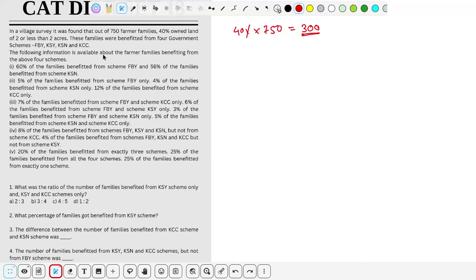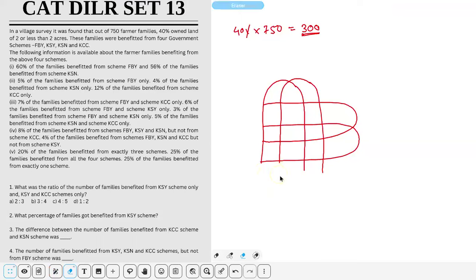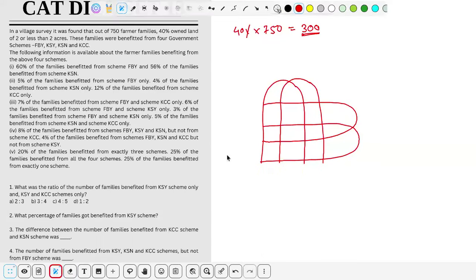So let's see. It is given that there are 4 schemes. So it is directly understood that with 4 schemes, there should be a 4-set Venn diagram. So let's make a Venn diagram first. So this is how the Venn diagram might look like. Okay, so don't mind the diagram, it is just for the solution. I have nothing to do with the diagram, I only care about solving.